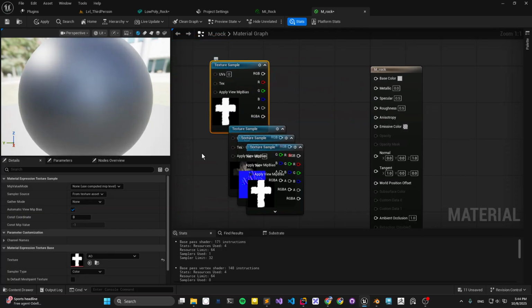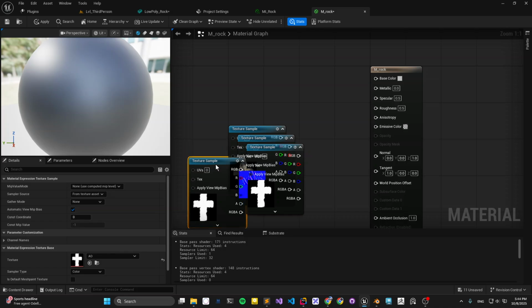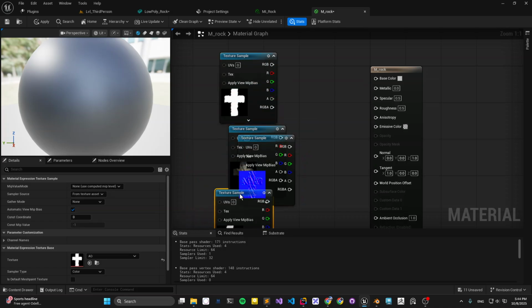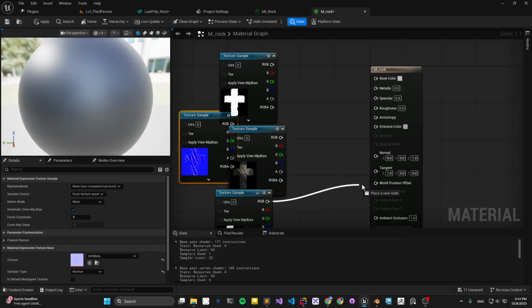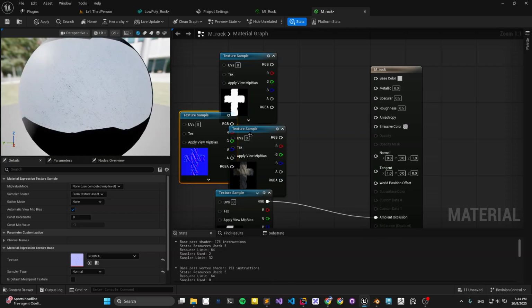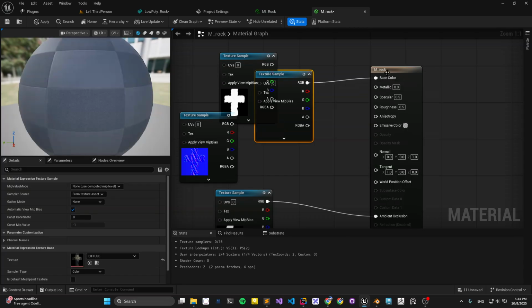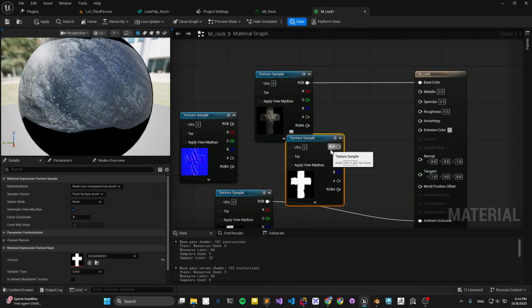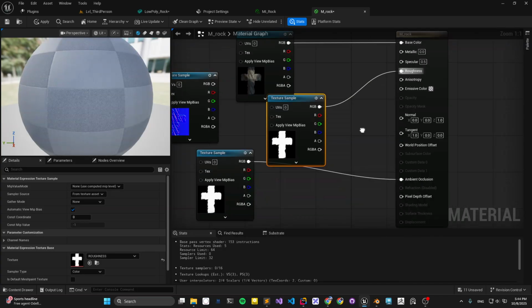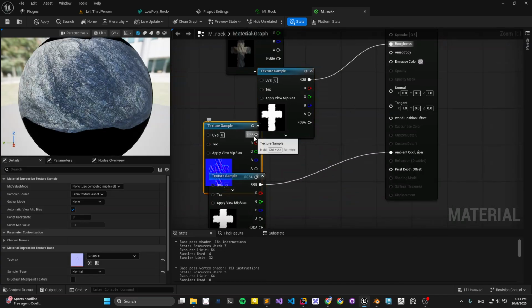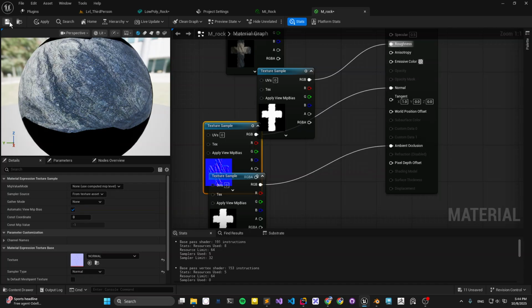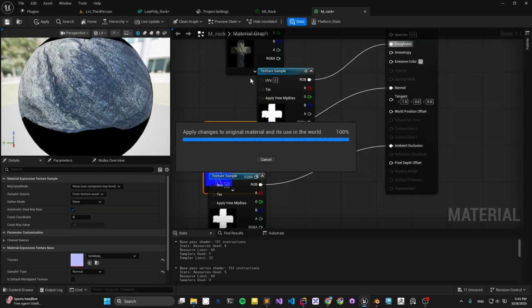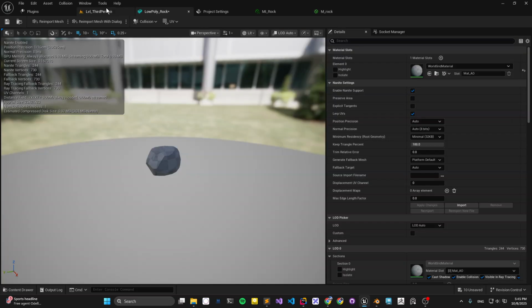Just close it and try this material. And we simply find out this is ambient occlusion. We just put in ambient occlusion, plug the RGB channel into ambient occlusion, and this is diffuse color, put into base color, and this is roughness. We put it into roughness, and finally the normal goes to normal. And save.